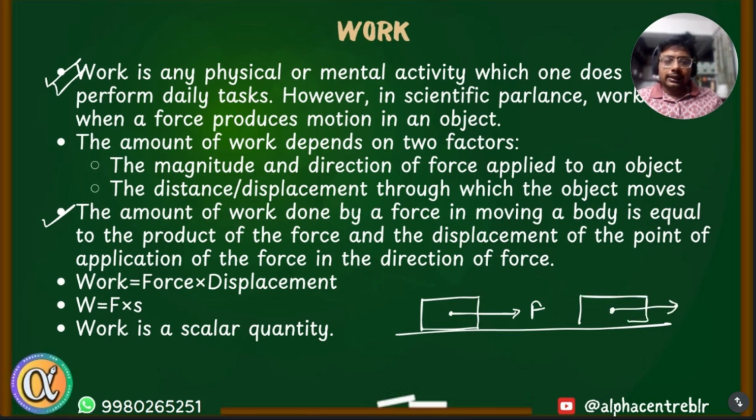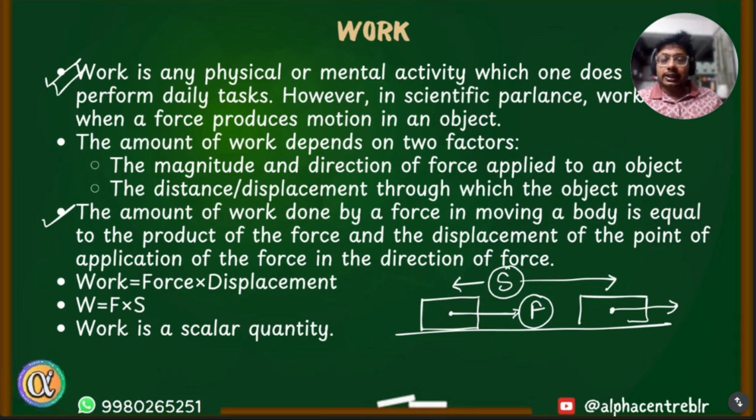Let's say this is the displacement of the object. Displacement, we have learned from last year, we represent with S. Work depends on two things: how much force we are applying on the object and what is the displacement of the object in the direction of force. So this is one case where the direction of displacement and the direction of force is the same. Work done is force times displacement.